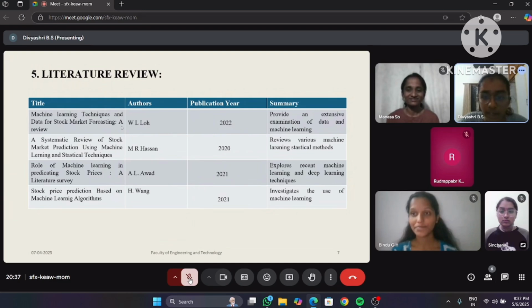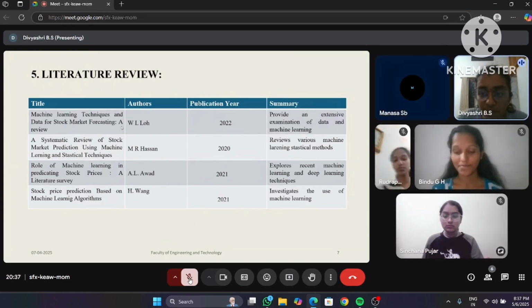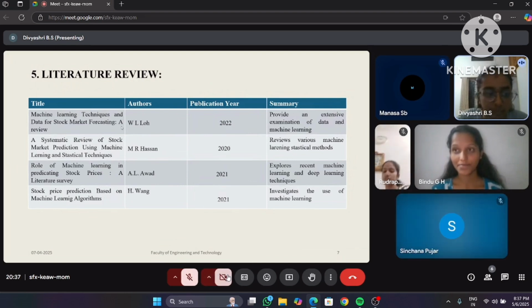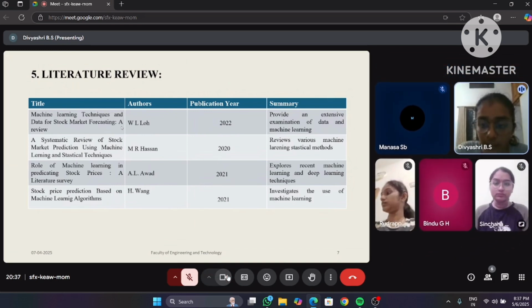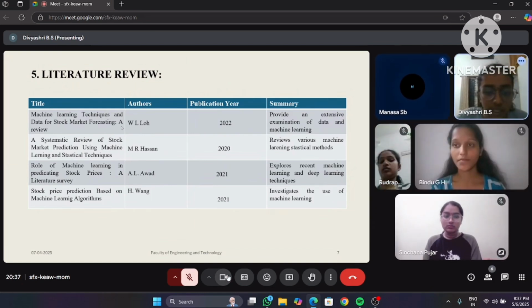Authors are M. R. Hassan and the publication year is 2020. The review covers various machine learning and statistical methods. Then, The Role of Machine Learning in Predicting Stock Prices: A Literature Survey. Authors are A. L. Howard. The publication year is 2021. Explores the recent machine learning and deep learning techniques. Stock prices based on machine learning algorithms. The authors are H. Wang and publication year is 2021. Investigates the use of machine learning.